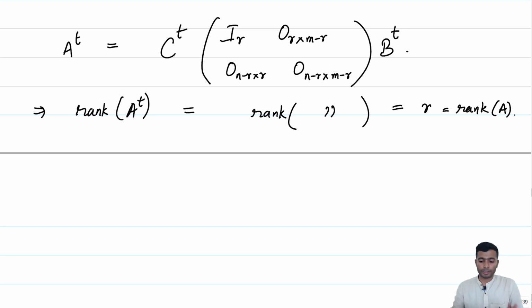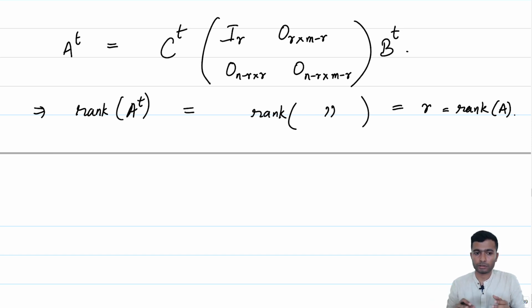So, it is not something arbitrary we have shown. If you just think about it, the rank of A transpose is the dimension of the column space of A transpose, but that is exactly the row space of A. The row space of A is in Rn, and the column space is in Rm.